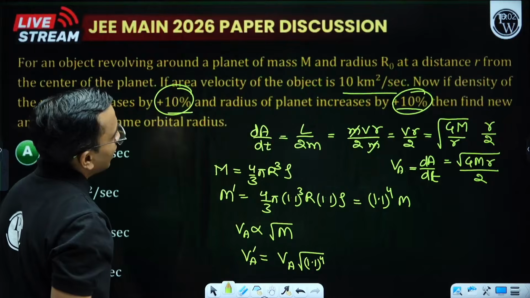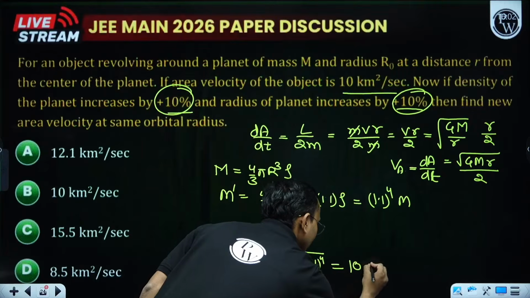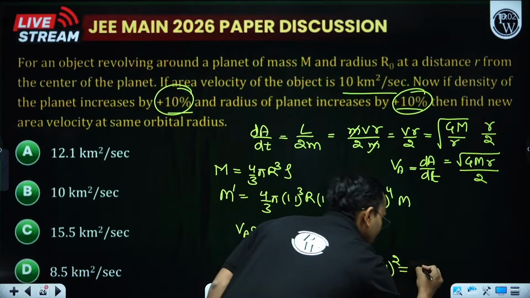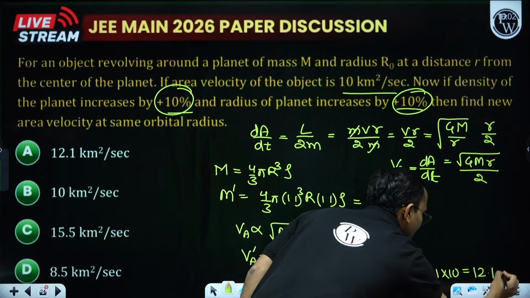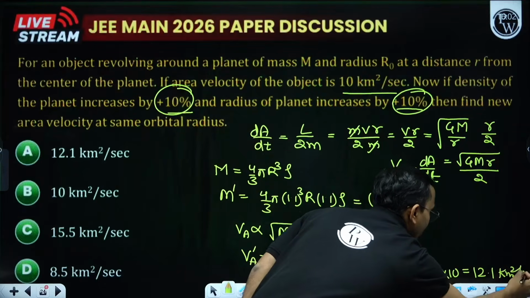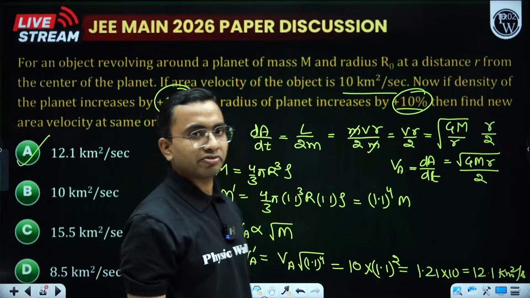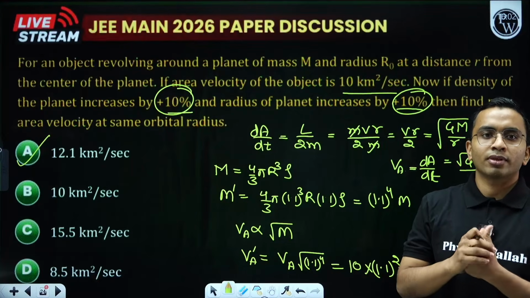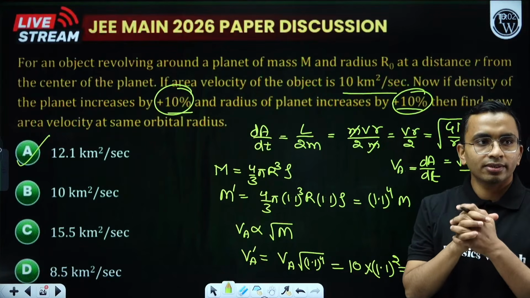What was v aerial? It was 10 km²/s. So 10 into 1.1 squared. What is 1.1 squared? 1.21. So 1.21 into 10 is 12.1 km²/s. Yeah, perfect. Is this clear?